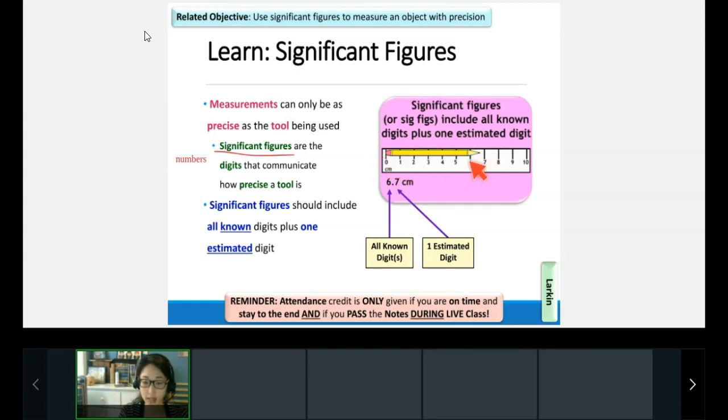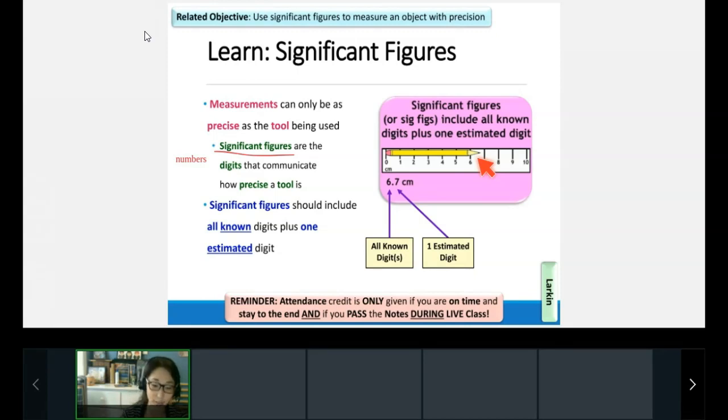Tell me in the chat box in centimeters, this pencil must be at least what? We absolutely know that it is what? What is the known digit here? Tell me in the chat. Yeah, we know it's at least 6 centimeters. And then if I were to estimate it, right, it's a little bit bigger than halfway. So 6 point what would make sense? 6 point what? All right, we're going to estimate one digit. So 6 point what would make the most sense?